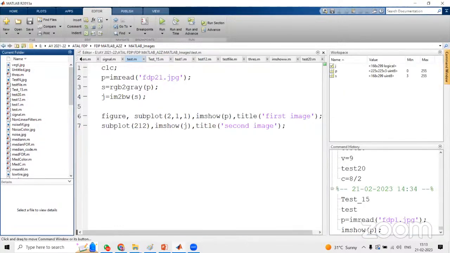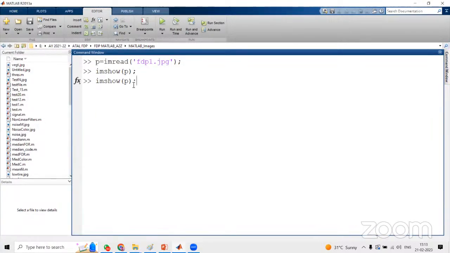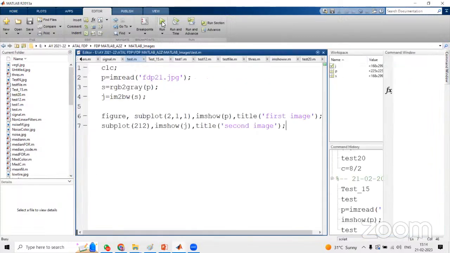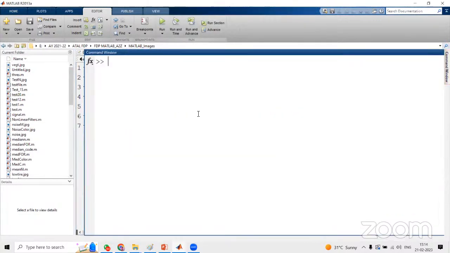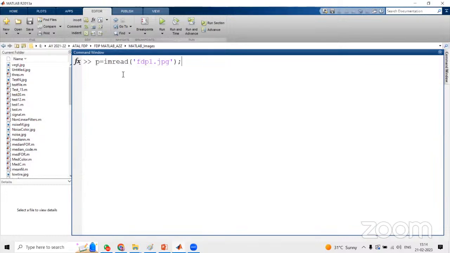Suppose if I want to put some title, let us assume imshow, and I want to put some title, sample test image. Still I'm not writing a program, I'm just executing the commands in the command window. Later we will see how to write a program and execute it, and we will see why we have to go for the MATLAB editor instead of typing the MATLAB functions in the command window.